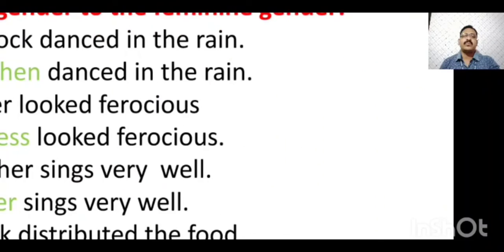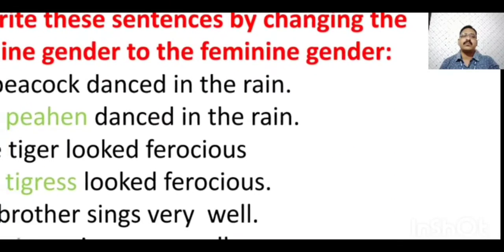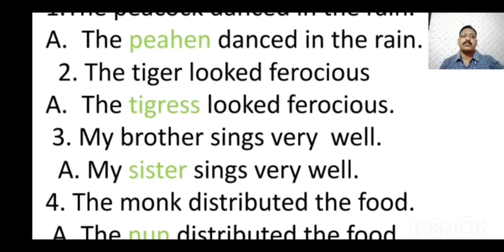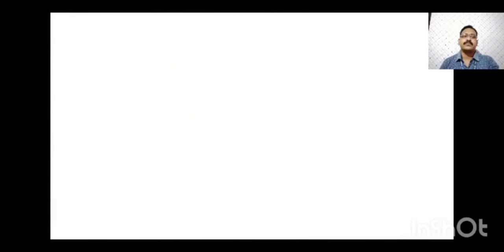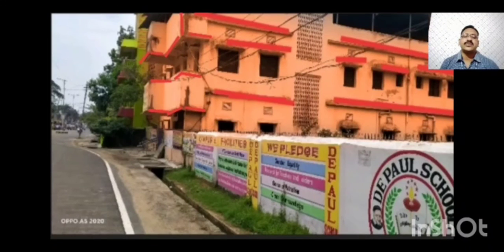Then we will move to the next bit. There is no such bit left, children, the lesson is over, you can see here. So children, I have told you about noun and gender. It is a very important lesson from the point of view of your coming half yearly exam. So we are now preparing for your half yearly exam. Whatever lessons I am teaching now are for the half yearly exam.